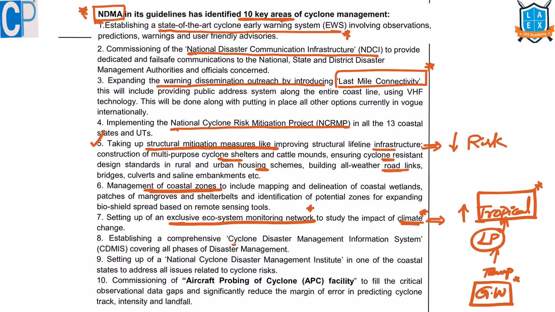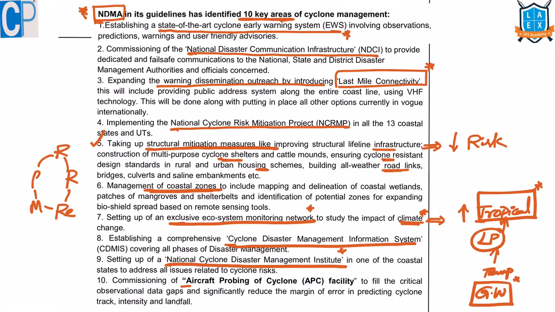Then, the eighth point is the cyclone disaster management information system. We should have a comprehensive system where all phases in disaster management, that is rescue, relief, rehabilitation, mitigation, preparedness. Likewise, there are many phases in disaster management. Linking all this, we should have an information system. Ninth one is the National Cyclone Disaster Management Institute for going for research, etc.